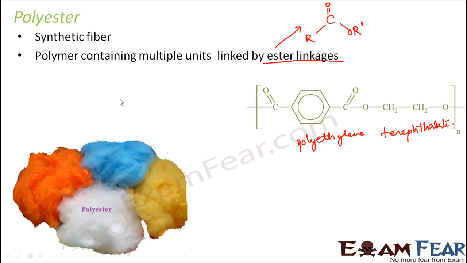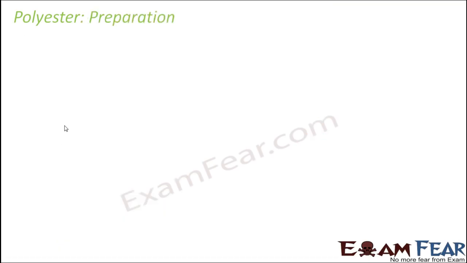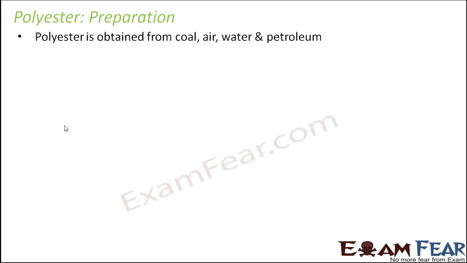Polyester is often mixed with other fibers. For example, polyester is often mixed with cotton and it forms polycotton, or often called polycot. Polyester is often mixed with these kinds of different materials to form a good fabric for bed sheets, dresses, etc. So let us see how polyester is prepared. Polyester is again obtained from coal, air, water and petroleum. So it is obtained from the petrochemicals.